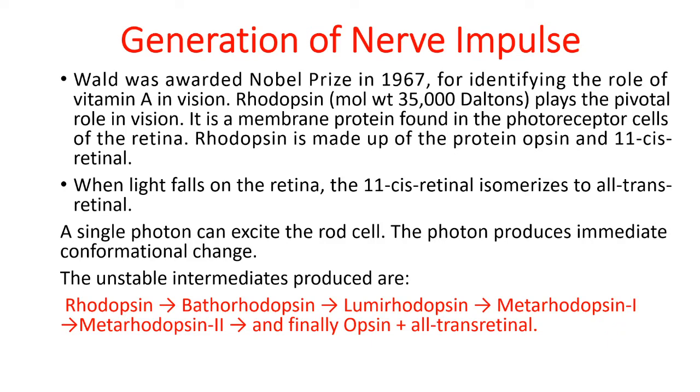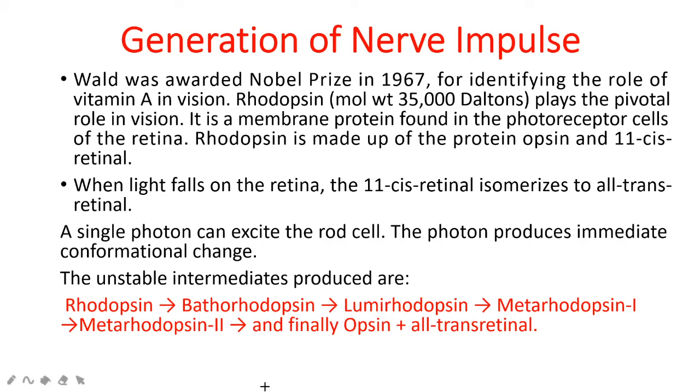A series of unstable intermediates will be produced during this event. Rhodopsin will be converted into batho-rhodopsin, then to lumi-rhodopsin. Lumi-rhodopsin will be converted into meta-rhodopsin 1, meta-rhodopsin 2, and meta-rhodopsin 3. Finally, it splits into opsin plus all-trans retinal. All these events take place within picoseconds to nanoseconds.